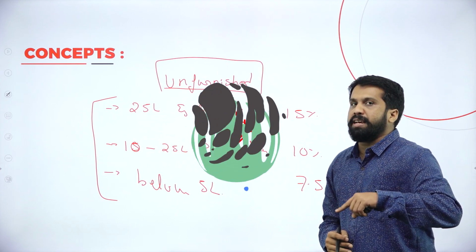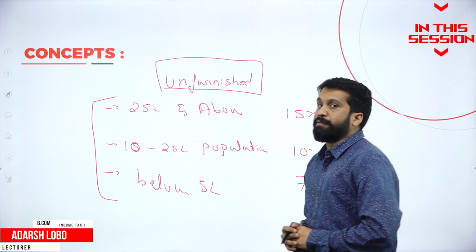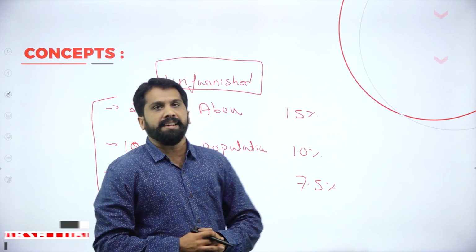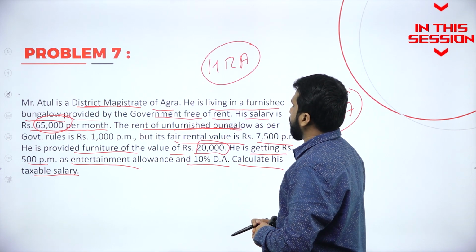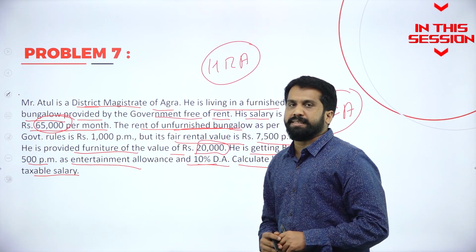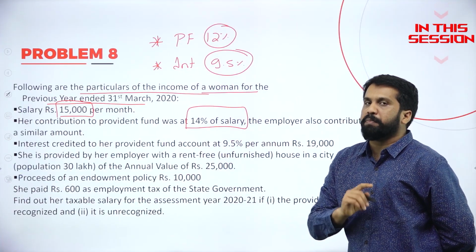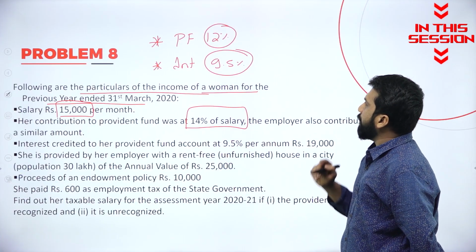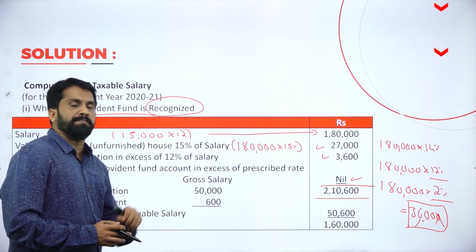If that particular area or city population is about 25 lakh, we should calculate 15% of his salary. He is getting rupees 500 per month as entertainment allowance and 10% DA. PF up to 12%. If it is interest part, up to 9.5%. We have to minus standard deduction. It is 50,000.